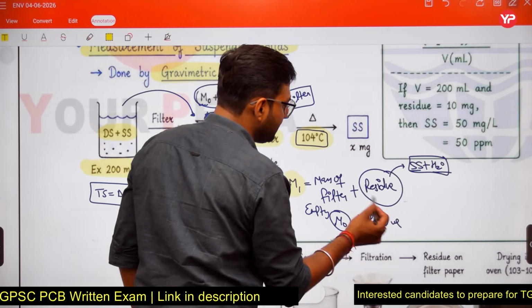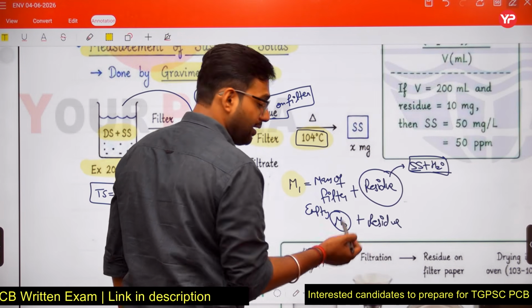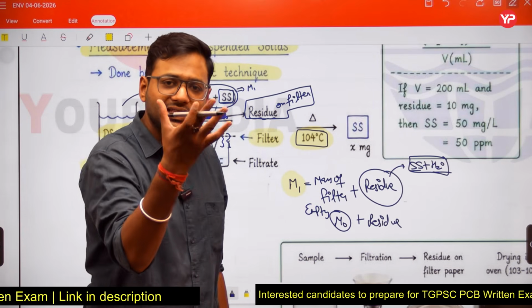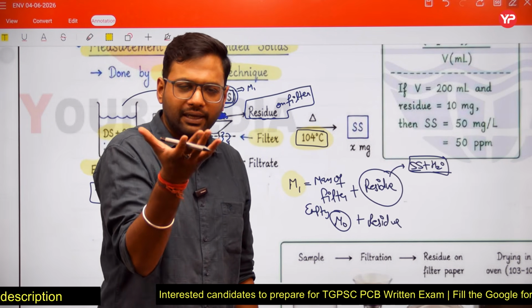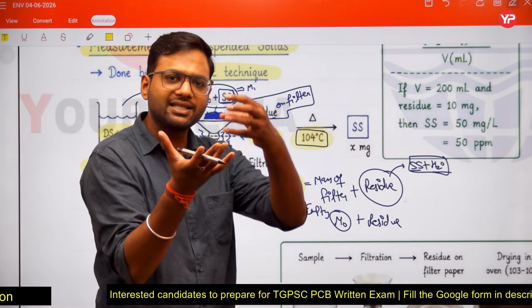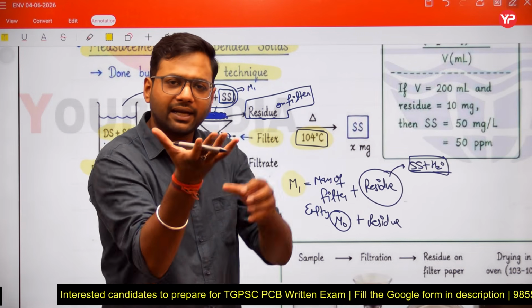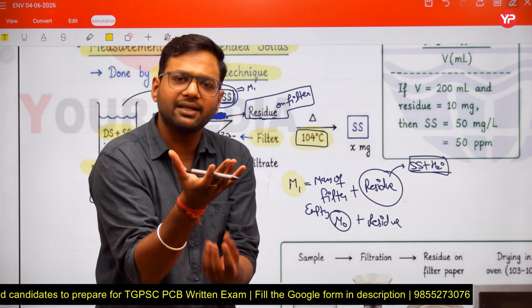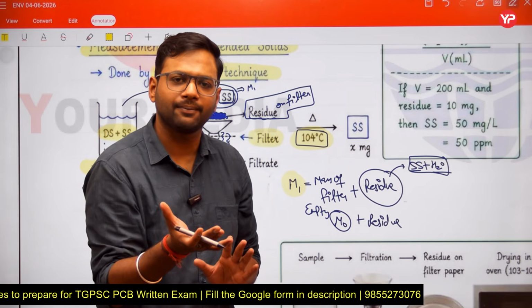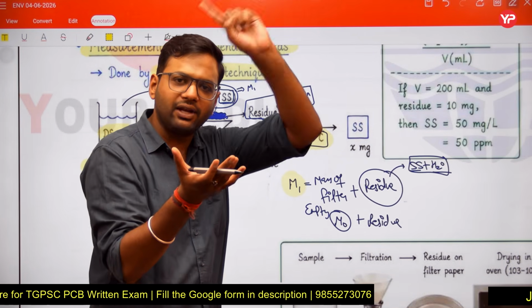Now we heat this residue. When we are heating the residue, the filter paper is also there and the container is also there, because the residue is obtained on the container, and the container has an empty mass of M naught. So if we are saying we are heating the residue, the container is also present there. From this residue, water will evaporate.